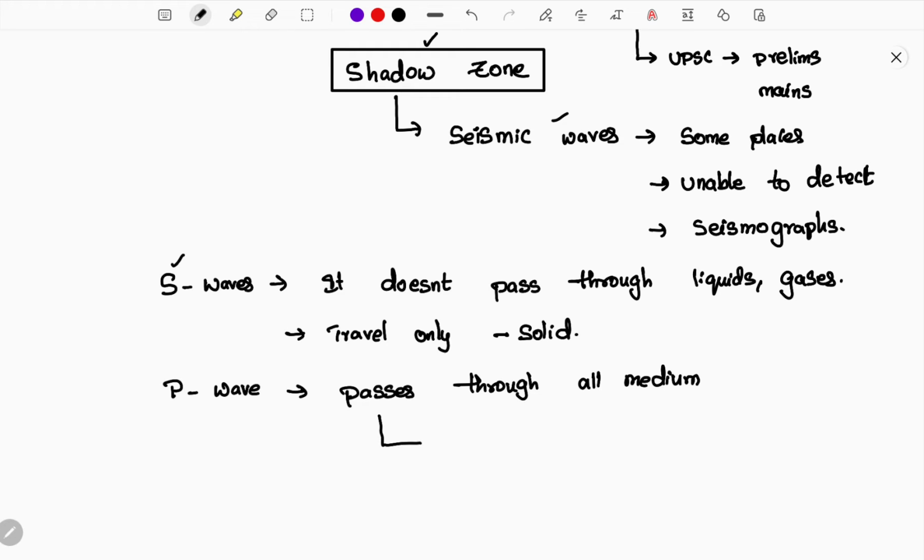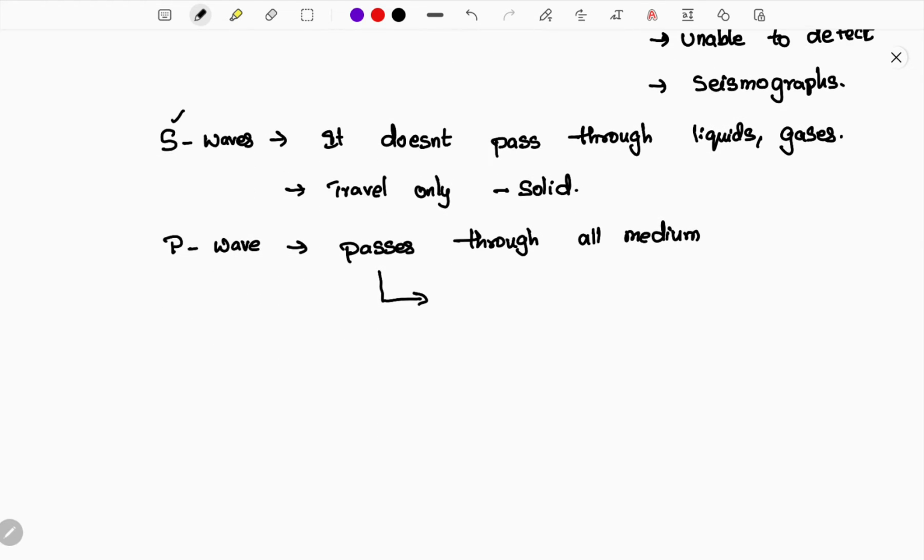But when a P wave travels through different mediums, meaning different densities, the velocity of the P wave differs.